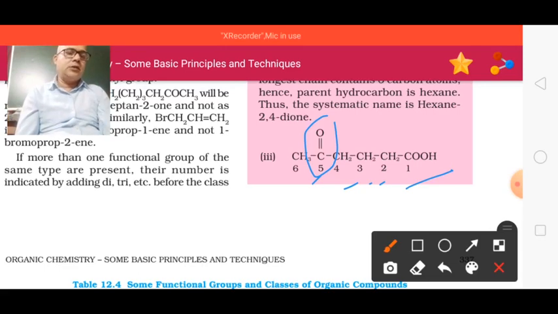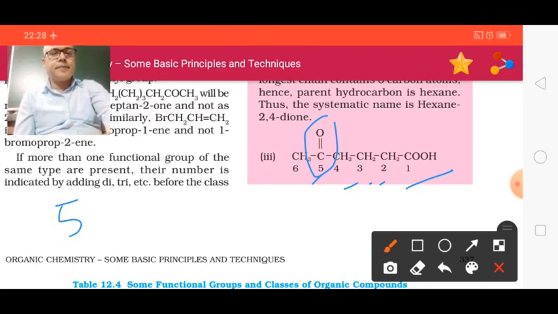At the 5th place there is a ketone. So we will write the name of this compound. First we will write the prefix. What is the prefix here? Here is 5-oxo. For ketone we use oxo.